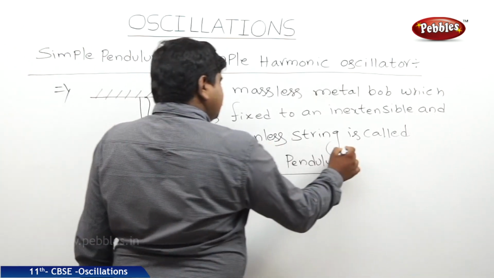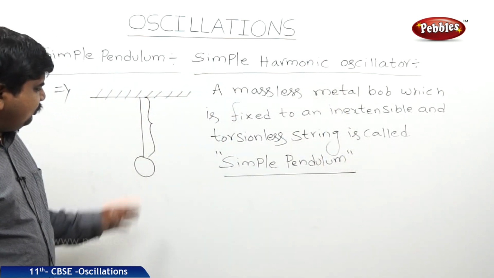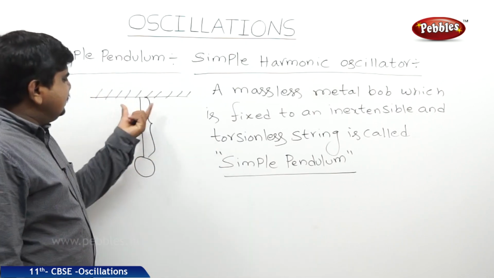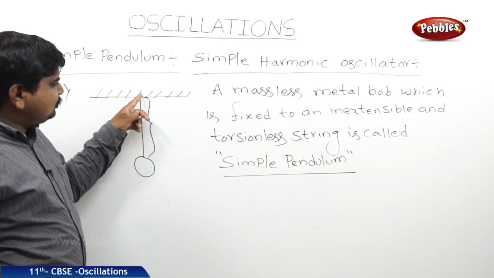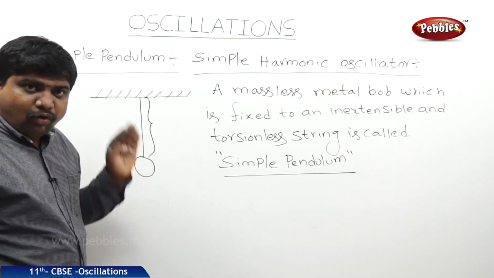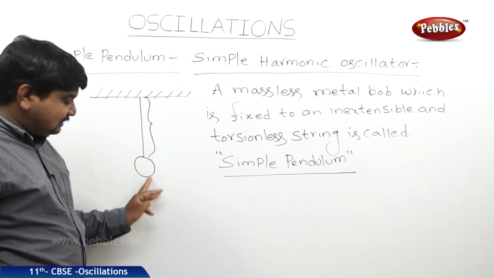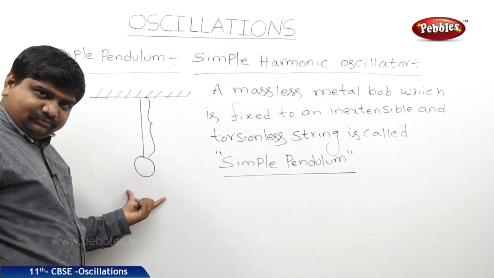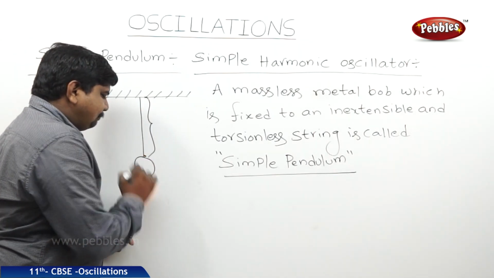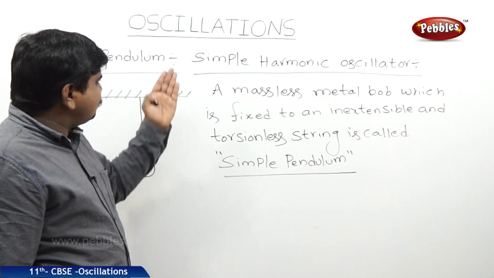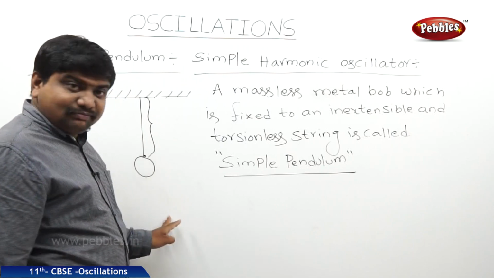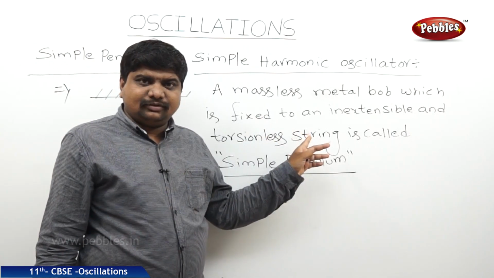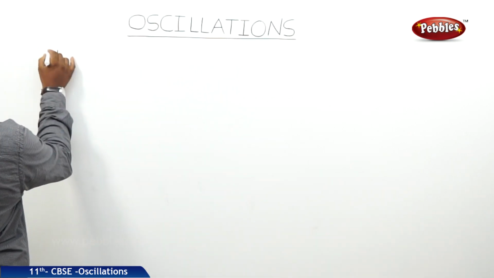Simple pendulum is an example of the simple harmonic oscillator. We can make this as normal. That means generally take a thread and one end of the thread is fixed to one fixed point, maybe to a nail which is placed on the wall. The second end should be straight and extended, and the second end should be connected to a metal bob. That arrangement is called simple pendulum. The thread or the rope we are taking should be torsionless and inextensible. The next concept is time period of a simple pendulum.